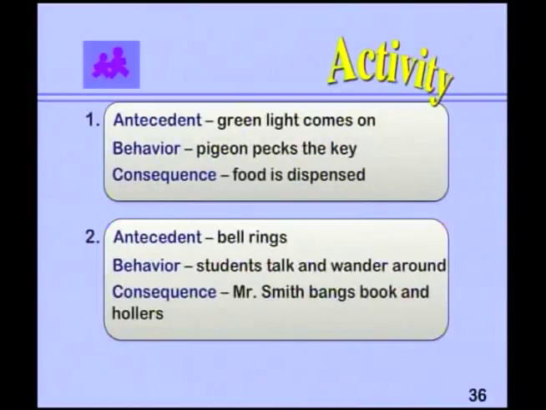In this activity, I'm going to give you some answers so you can make sure you get practice on antecedent, behavior, and consequence. In our first question, we had the pigeons. Our antecedent was the green light coming on. Behavior, the pigeon pecks. Consequence, he gets his food. In number 2, with the students, the antecedent is the bell ringing. Behavior, the students still talk and wander. The consequence, Mr. Smith, the teacher, bangs his book and hollers.